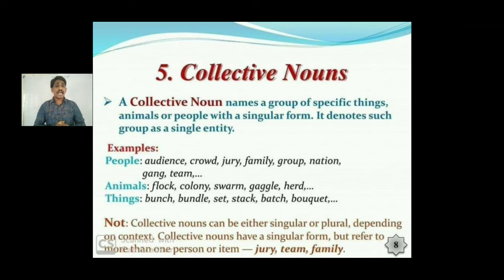Collective nouns can be either singular or plural depending on context. Collective nouns have a singular form, but they refer to more than one person or item. Jury, a group of judges. Team, a group of players. Family, not one member, but a group of members is known as a family. So the fifth one is collective nouns.